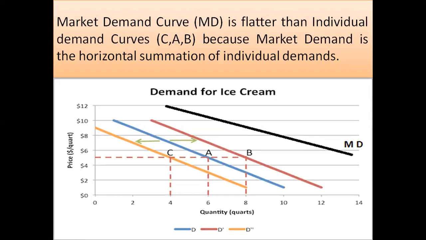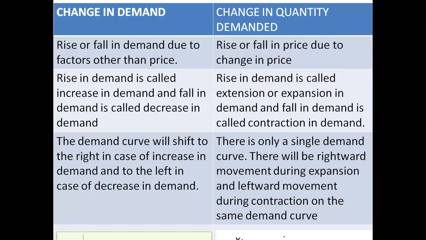Then market demand curve is basically flatter than individual demand curves. क्यों होगी flatter curve? Because market demand is the horizontal summation of all individual demands ना. Demand A plus demand B plus demand C तीनों का मिला करके market demand बनेगा. तो of course that will be more flatter in nature.